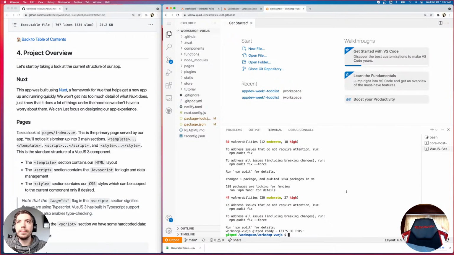It also is a framework that does a lot of things behind the scenes, that makes it really easy to just focus on the app experience rather than getting all the nitty gritty details done. So page routing, it handles completely on its own. You don't have to worry about any of the page routing.